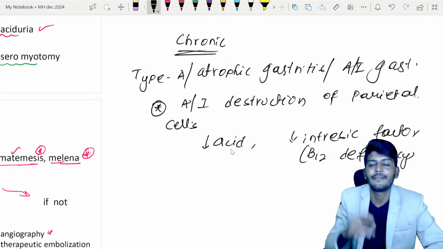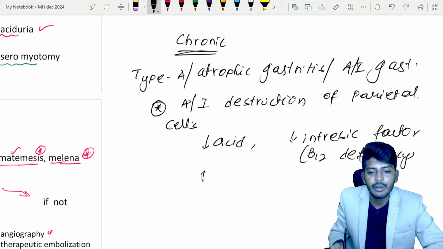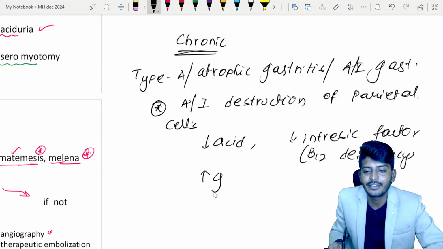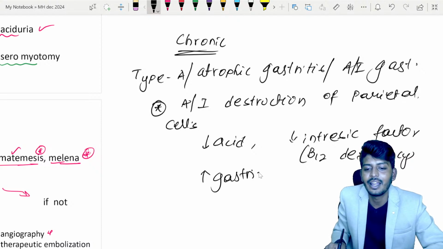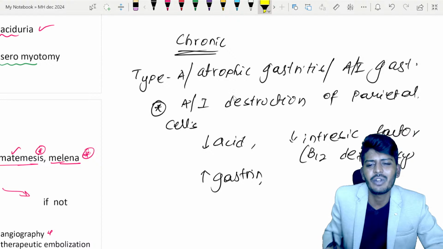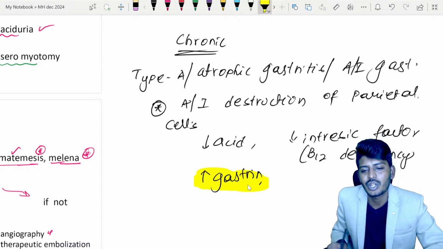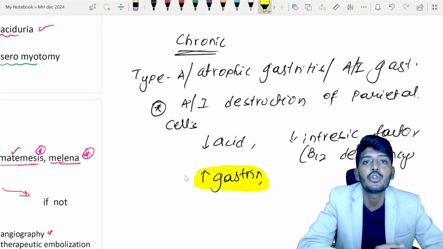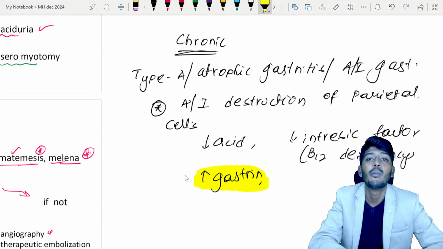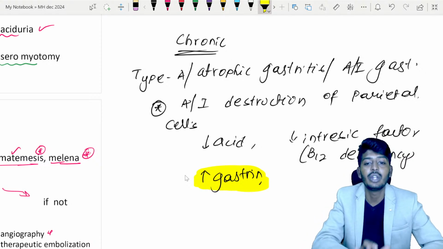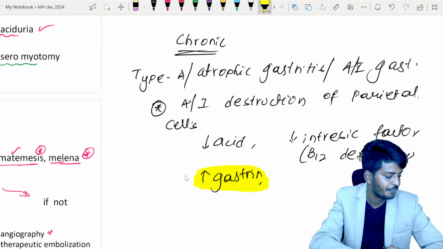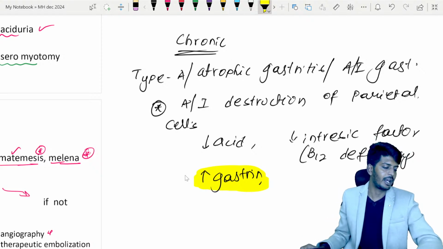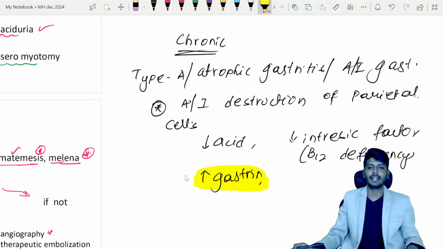Then, if there is a decrease of acid, you can also find an increase of gastrin level. Again, there is one old question which was earlier asked. We don't see that question anymore, but they used to ask for the most common cause of hypergastrinemia. The most common cause of hypergastrinemia actually is type A gastritis, with antibodies against the parietal cells.